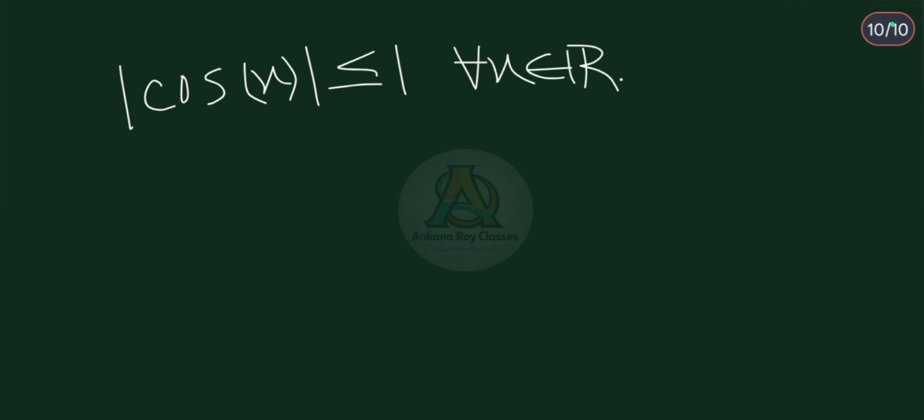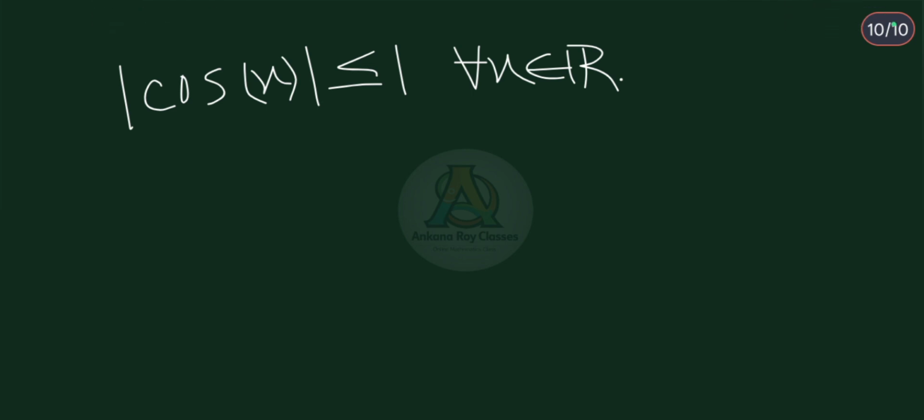Now we know that the cos function is always bounded and it is less than or equal to 1 for all x belonging to the real numbers. If we can show that 1 is one of the limit points of that sequence an, then we can easily say that the limit superior of the sequence an is equal to 1.